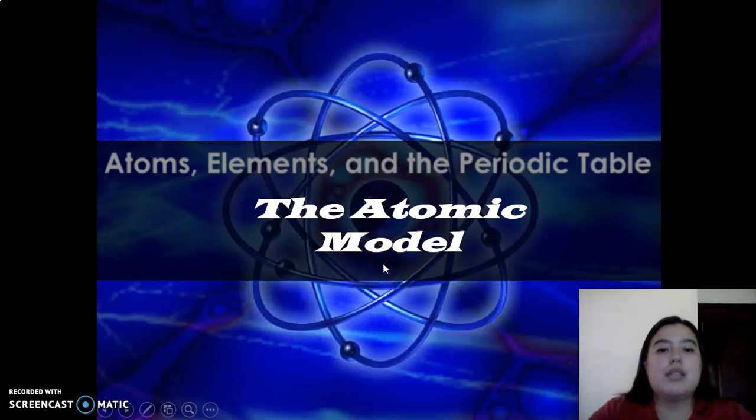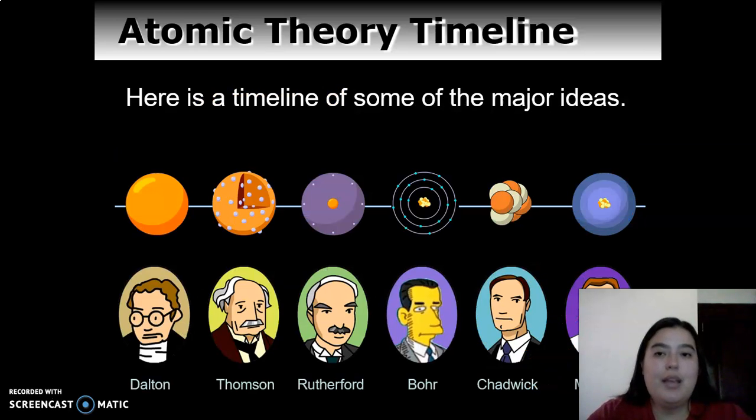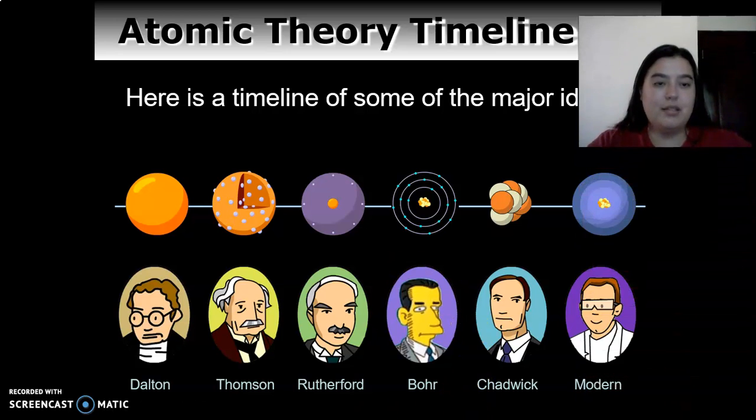This week we are going to see the atomic model. So what is the atomic model? It has changed over time. For over 2 centuries, scientists have created different models of the atom. As scientists have learned more and more about atoms, the atomic model has changed, okay? And here is a timeline of some of the major ideas. And then we have Dalton, Thomson, Rutherford, Bohr, also Chadwick, and the modern model, okay?